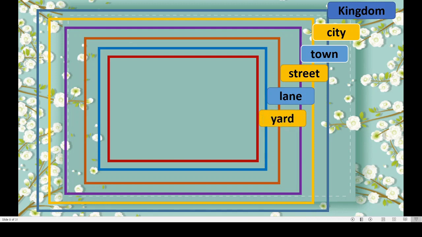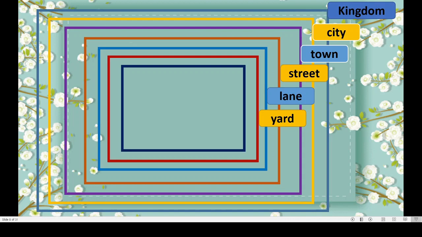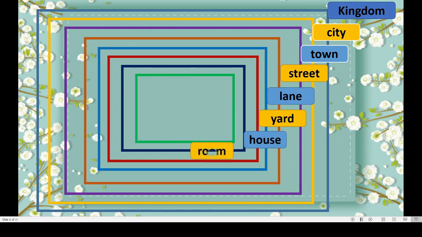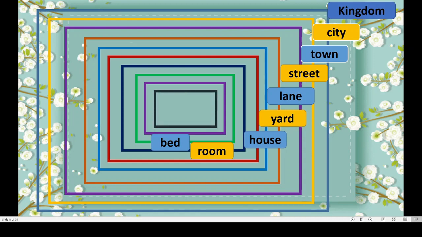And inside the yard the house is there. See, this is the house. And inside the house the room is there. This is our room. And inside the room there is a bed. Okay, and on the bed there is a basket. This is our basket. And inside the basket there are flowers. Got this? Means we moved from biggest to smallest. Isn't it?